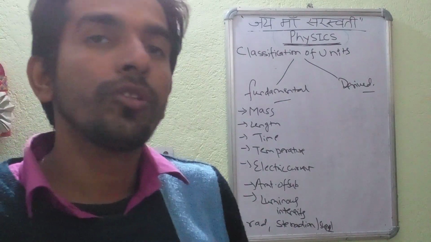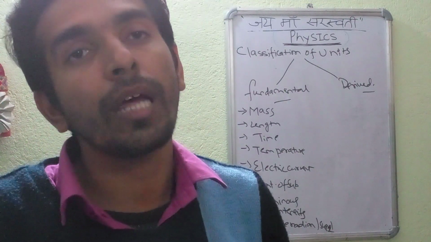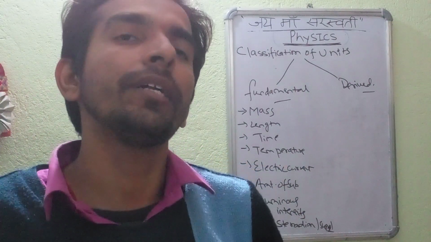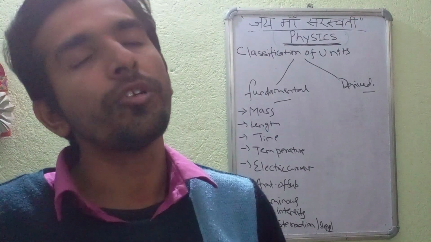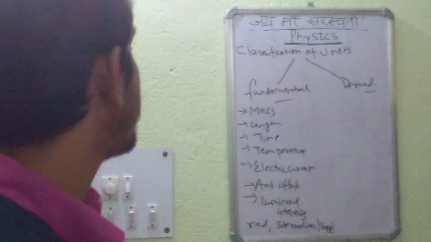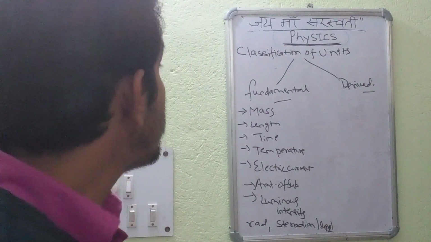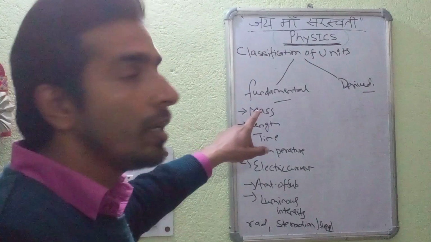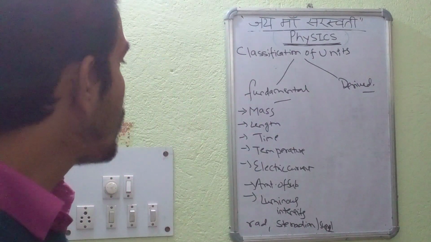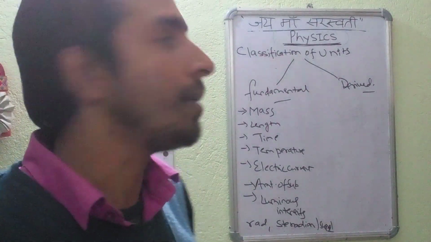Now switching over to the types of fundamental units, there are basically seven types of fundamental units which are universally accepted. They are standard in nature. Their values do not change with respect to time, position, and other factors. The first is mass, second is length, time, temperature, electric current, amount of substance, luminous intensity, and then radian and steradian.